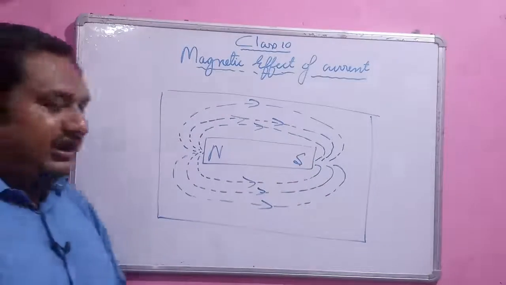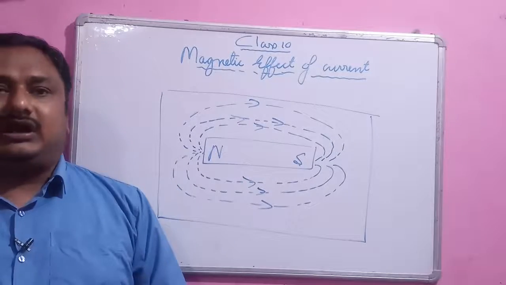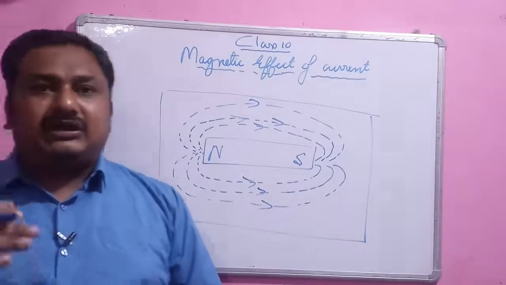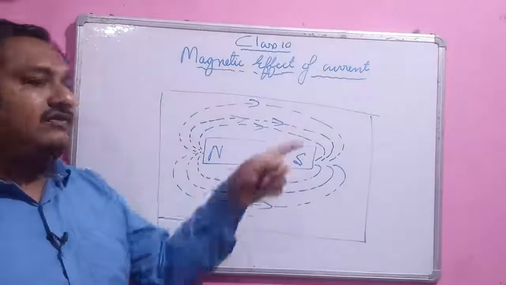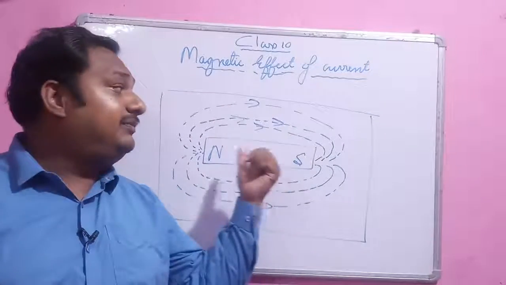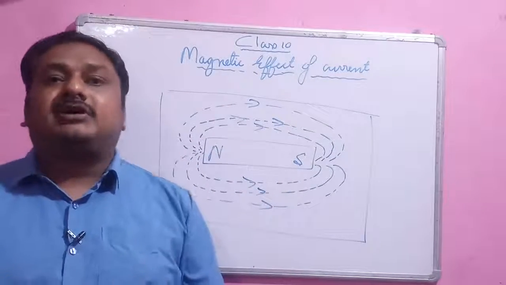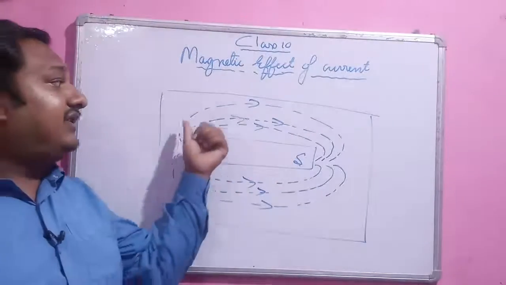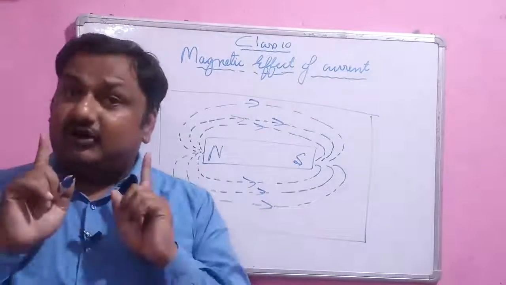There can be another way to represent these magnetic field lines, or to obtain them. Yes, students, there is another way to obtain the same magnetic field lines with the help of a compass.